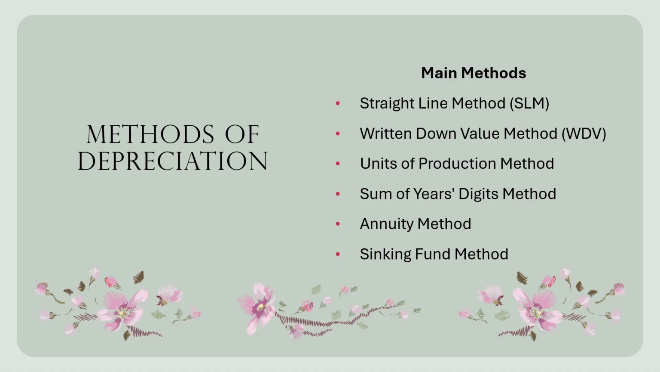Methods of depreciation. Businesses use different methods to calculate depreciation depending on the type of asset. The first one is the straight line method, second is the written down value method, third is the unit of production method, fourth is the sum of years digit method, then the annuity method, and the sinking fund method. Almost all these methods are used for depreciation. Among these, the straight line method and the written down value method are commonly used.